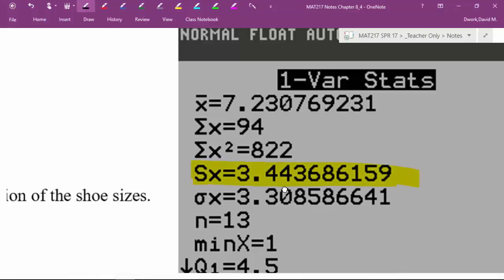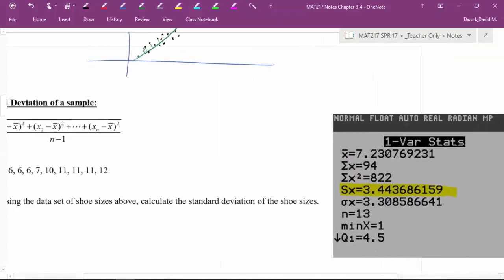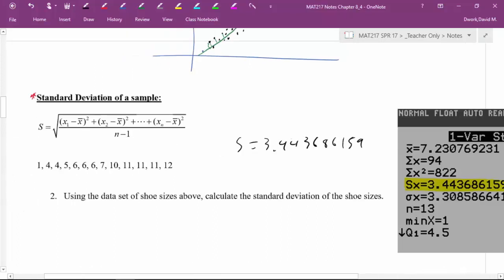All right, so now how does standard deviation, so if S equals 3.443686159, if that's standard deviation, how do I get it to variance? Well, variance is S squared, so therefore I just take this value and square it. So that's how I cheated and got that number. Yeah, please don't do all that work by hand. Just do it this way.